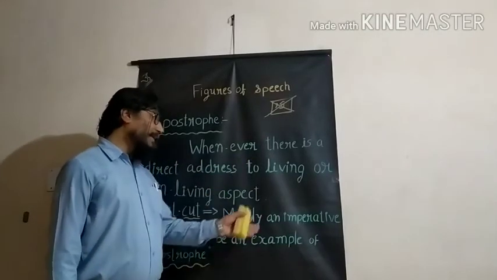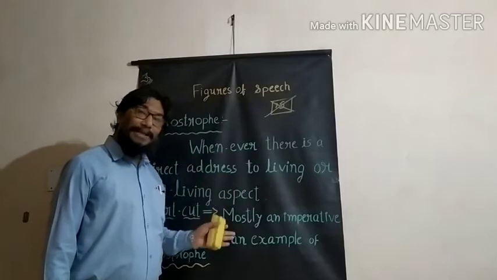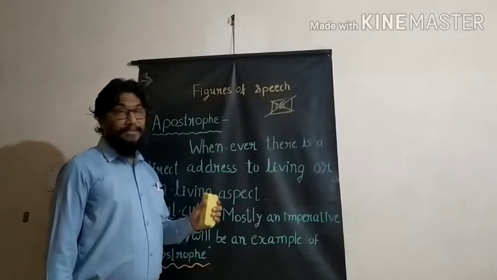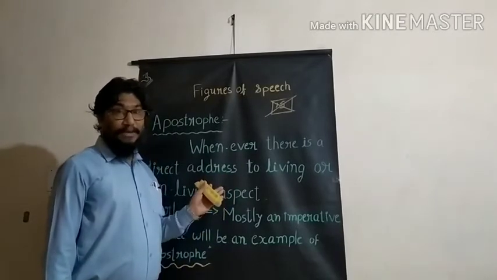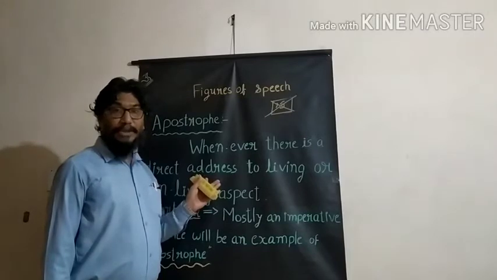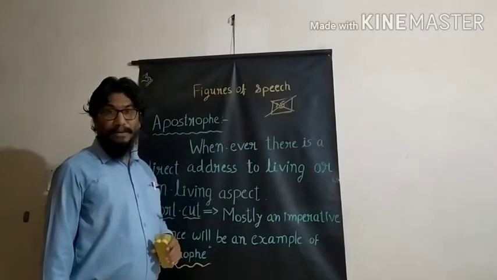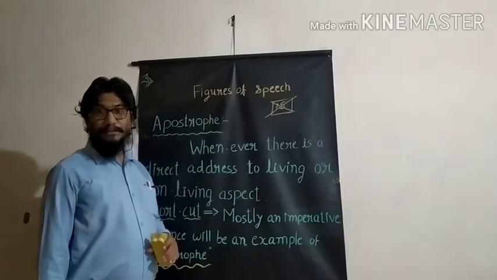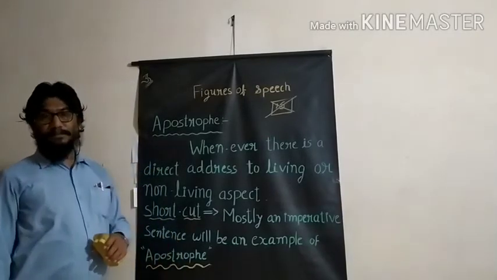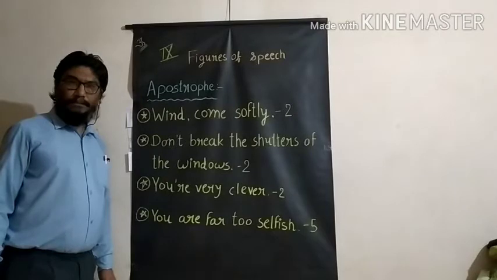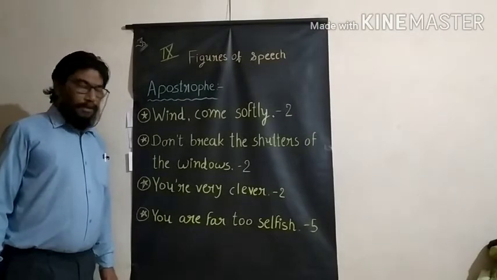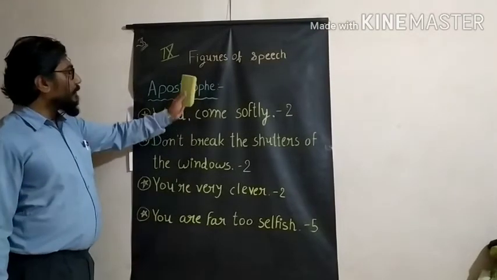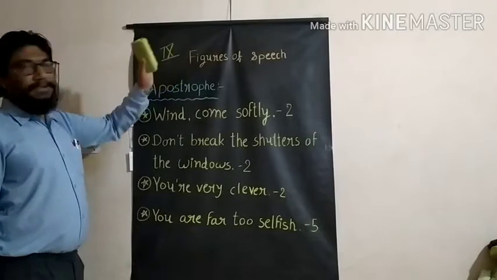Now we will move ahead with textual examples from where we can get examples for a particular figure of speech, and that is apostrophe. Got the idea? Dear student friends, I'll give you some examples from your 9th standard text.